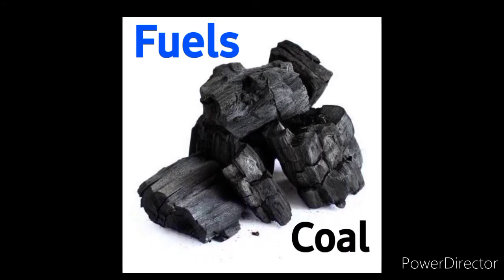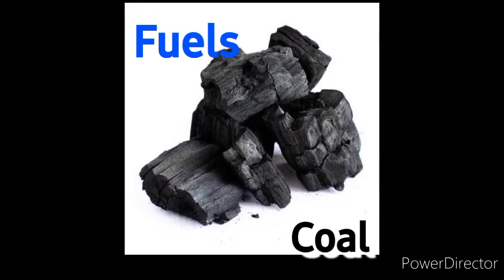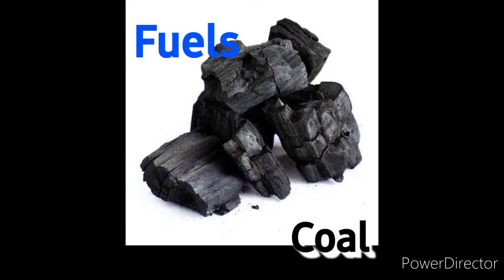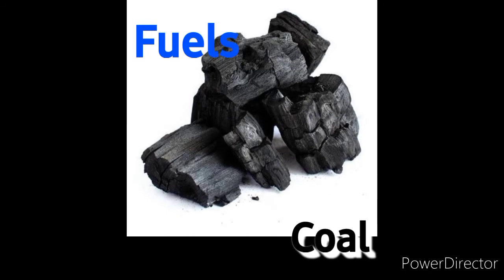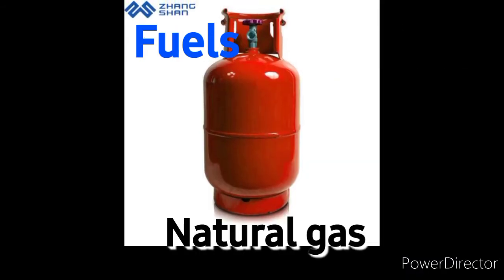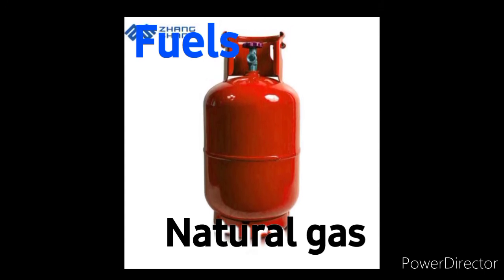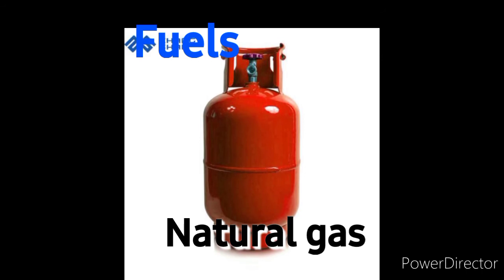Now, fuels. Coal, petroleum and natural gas are found deep inside the earth. These are used as fuels to produce heat and electricity. We get fuels such as kerosene, petrol and diesel from petroleum. Petrol, diesel and natural gas are used to run vehicles and machines. Thank you.